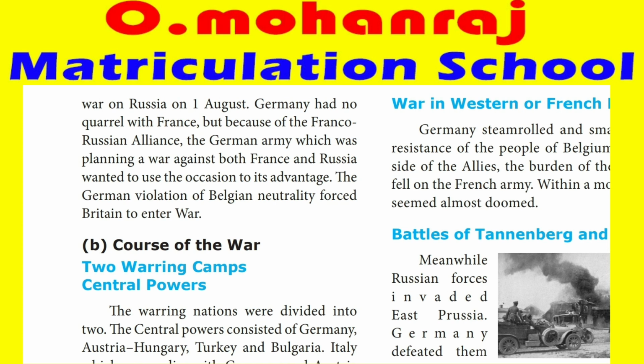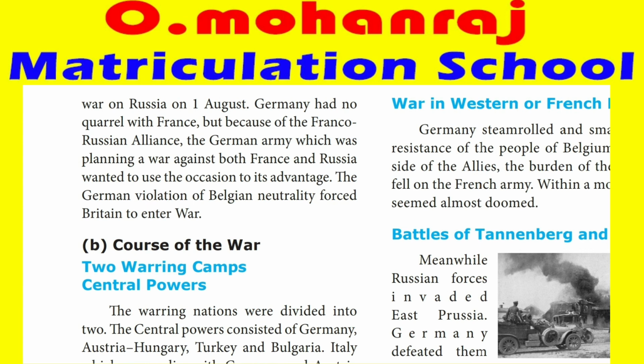Britain had signed an agreement that no one should annex any places without consent, but Germany attacked Belgium. This neutrality violation angered Britain against Germany, so obviously Britain also entered the war.